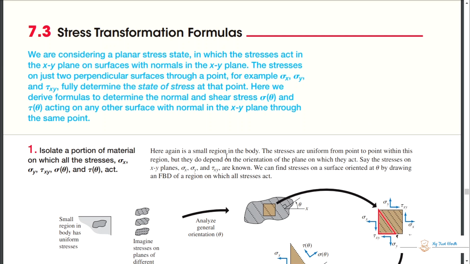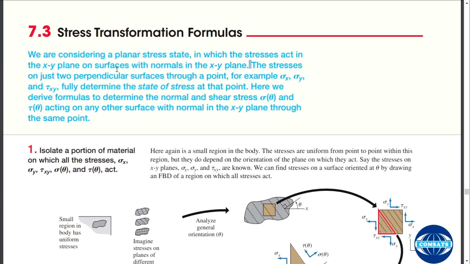So, stress transformation formulas. We are considering a planar stress state, not 3D or uniaxial. Because we are working on paper and screens, which are planes, we are just doing planes, and planes are easier to comprehend than 3D members, in which the stresses act on planes x and y, on surfaces with normals x and y.